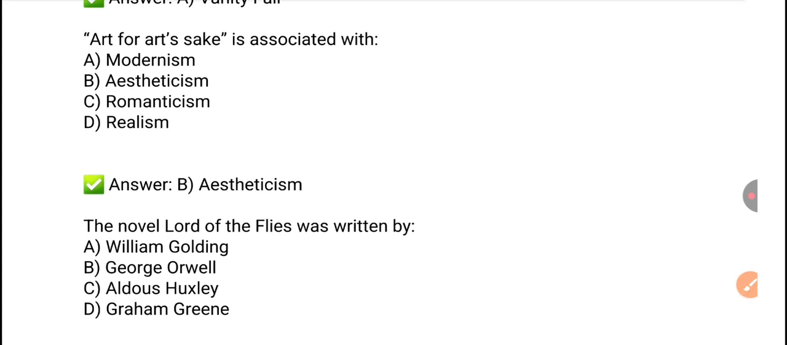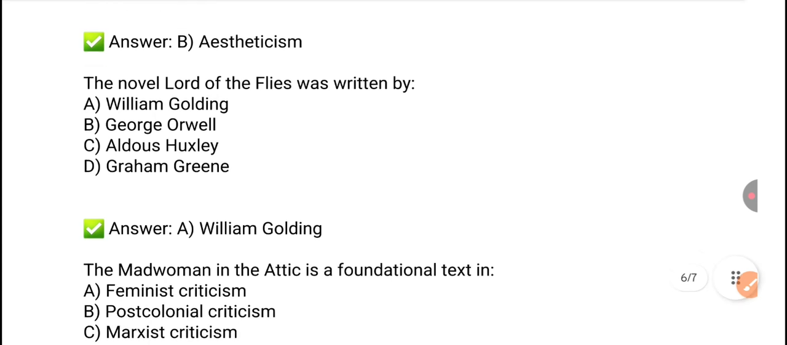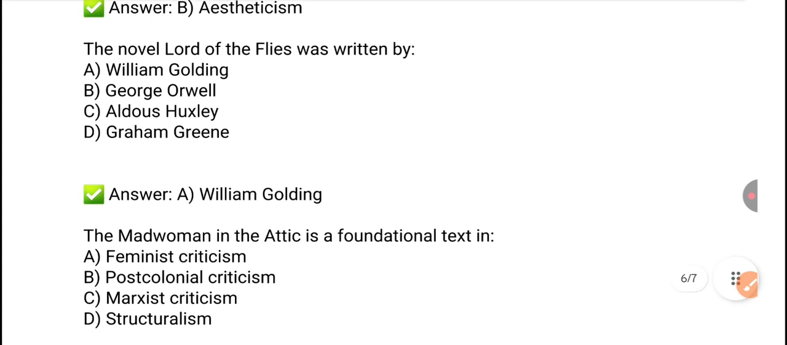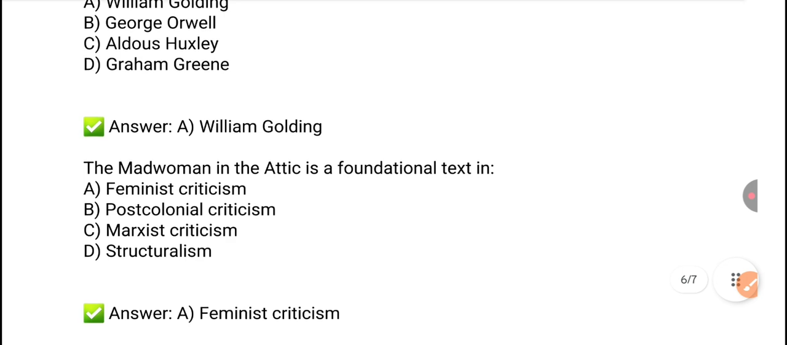Next, the novel Lord of the Flies was written by. So it's a very famous work of William Golding. Option A is the right answer. The Madwoman in the Attic is a foundational text in which of the following criticism? The feminist, post-colonial, Marxist, or the structuralism? So the right answer is option A, feminist criticism. In feminist criticism, the Madwoman in the Attic is a foundational text.